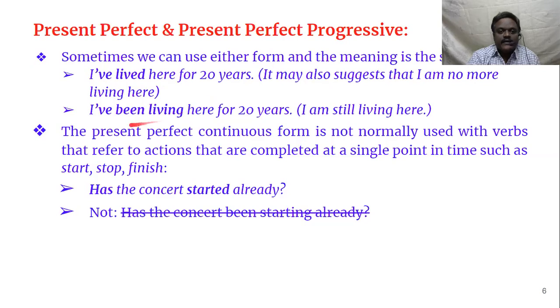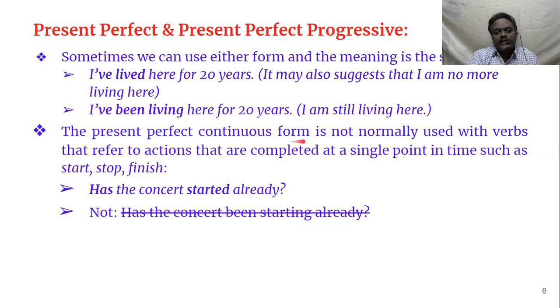In the second one, you say, "I've been living here for 20 years." I'm still living here. I've been living here for the past 20 years, and even now I'm living here. And even in future, for some more years, I'm going to live here. That is the meaning of this sentence. Then let's go to another rule.